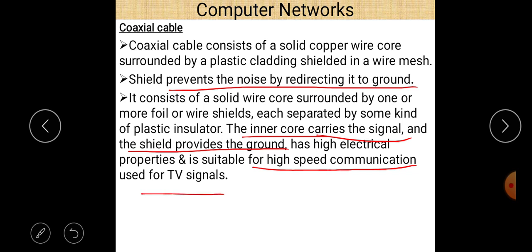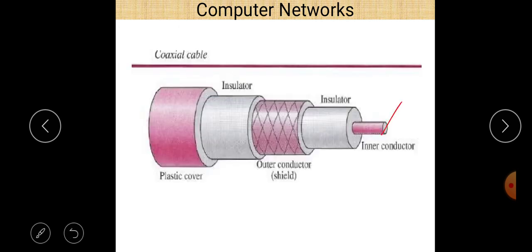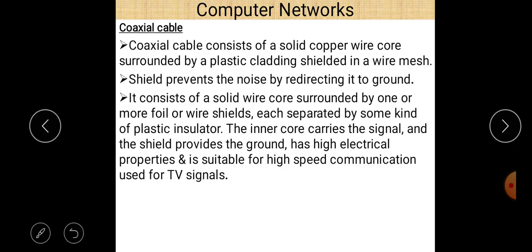So there are two important parts: the inner core or inner conductor which carries the signal, and the outer conductor, also known as the shield, whose work is to provide the ground, or we can say it prevents noise by redirecting it to the ground. And they are used in high speed communication, basically for TV signals.